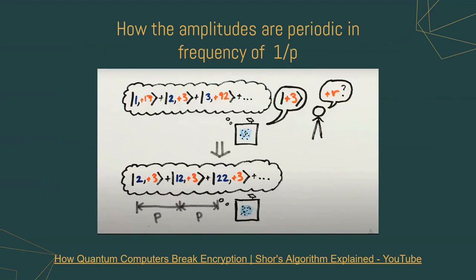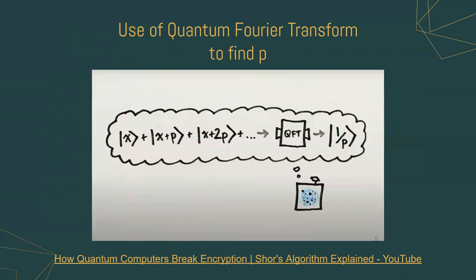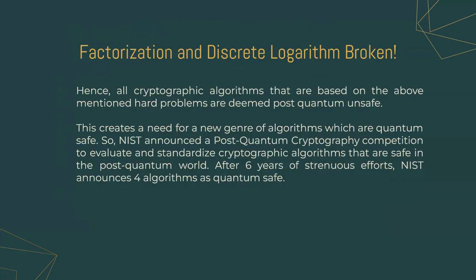Using quantum interference, in case we choose all the possible elements with a remainder 3 in this case, for all the other elements, the amplitudes tend to cancel out during quantum interference. Hence we are only left with the elements that have a remainder of 3. To solve this, we use another property called quantum Fourier transform, also called period finding. After finding this period, the inverse of this period gives the better guess. So Shor's algorithm has actually broken the factorization problem, and it can also be modified to solve the discrete logarithm problem in the quantum setting. Hence, we need to look at better schemes for the post-quantum world.